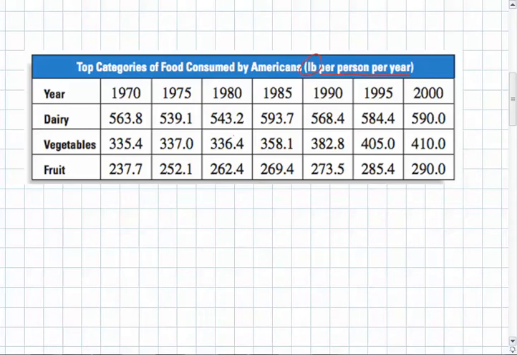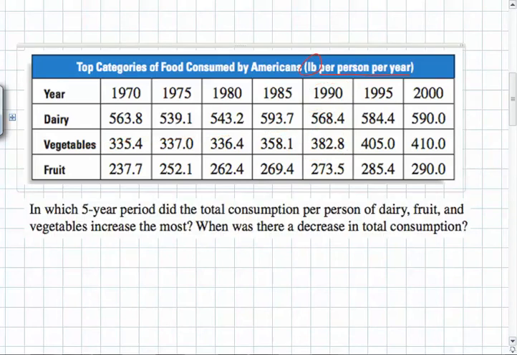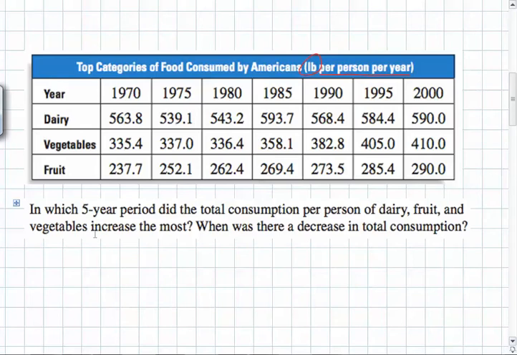I could ask you, how many pounds of vegetables did every American eat on average in 1990? And you could immediately go to 1990 and go down to vegetables and get to 382.8. A question you could ask is, in which 5-year period did the total consumption per person of dairy, fruit, vegetables increase the most? Increase the most.